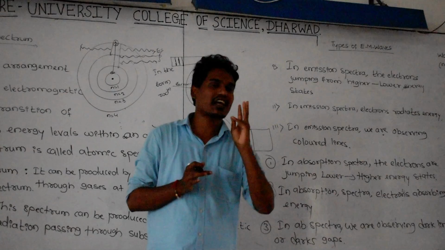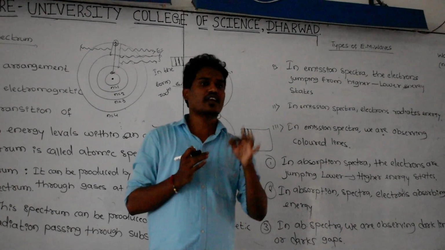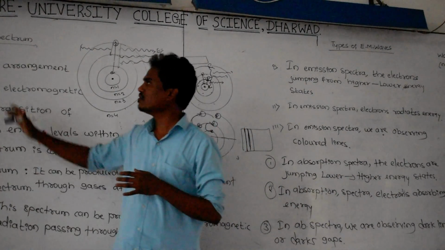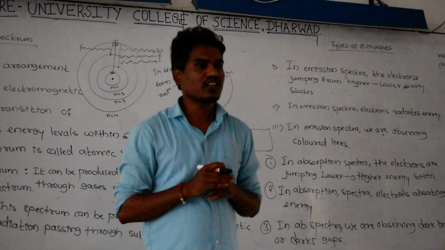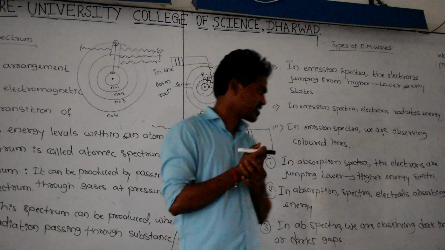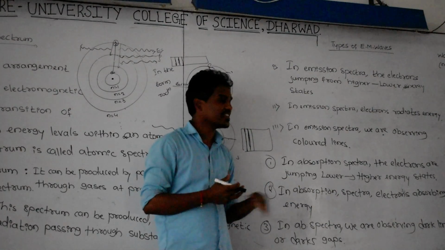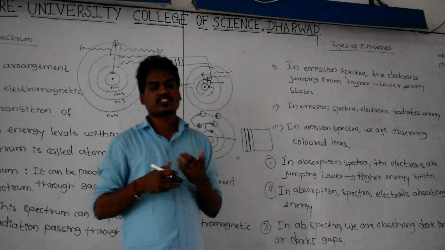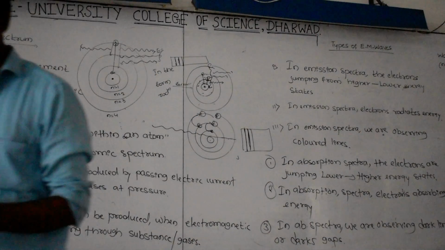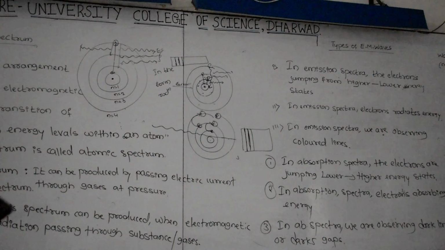There are two types. One is emission spectra, another is absorption spectra. Just remember the definition of atomic spectra. That is enough for your examination. And these are the key points happening in emission spectra as well as absorption spectra. Just remember the statement of what atomic spectra is.